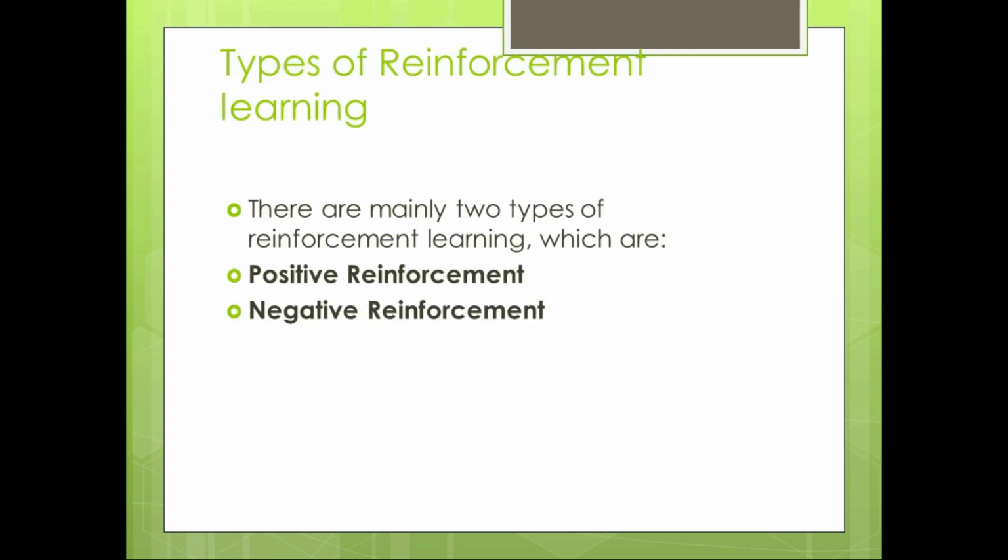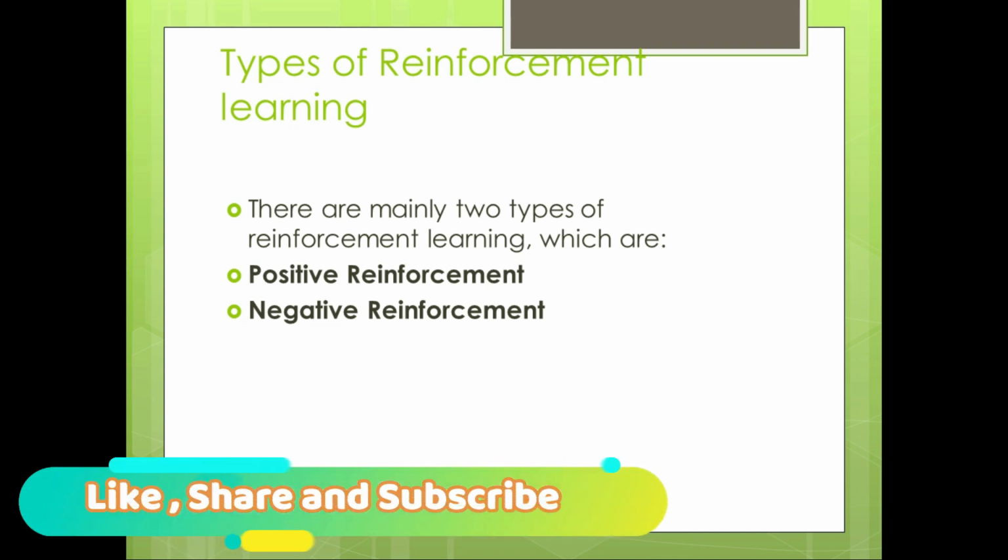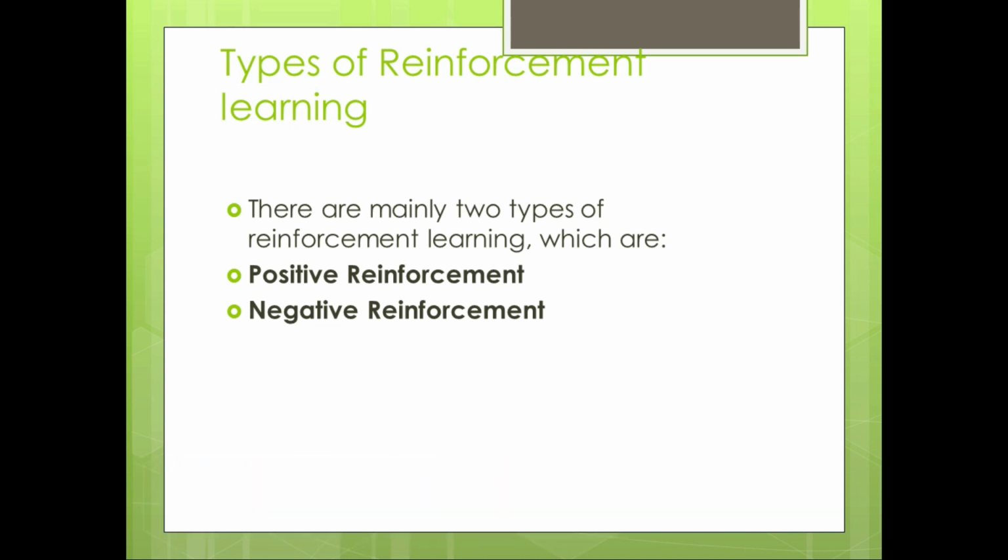Hope you understand. Now come to the next point, types of reinforcement learning. There are 2 types. One is positive reinforcement, where for each move there is a particular reward, and on the opposite there is negative reinforcement, for which there is a penalty for each step. So either way you can do machine learning, by positive reinforcement and by negative reinforcement.